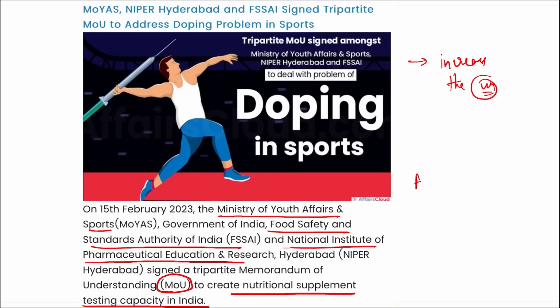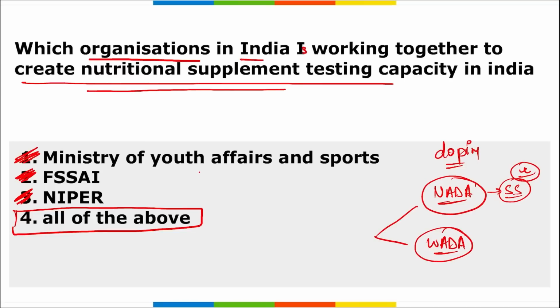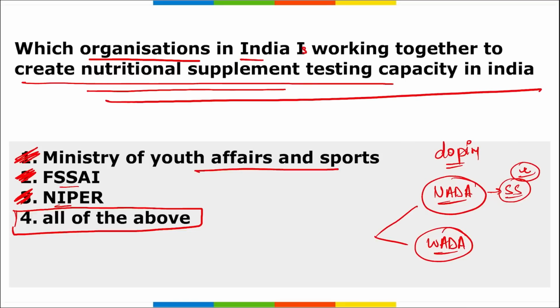Here, FASAI is given. Can you tell me who is the chairperson here? Rajesh Bhushan. Rajesh Bhushan is the current chairperson, and where is the headquarters of FASAI? It is in New Delhi. So remember these three organizations, Ministry of Youth Affairs and Sports, FASAI and NIPER, they are working together to create nutritional supplement testing capacity in India and also creating awareness about the harmful effects of doping.